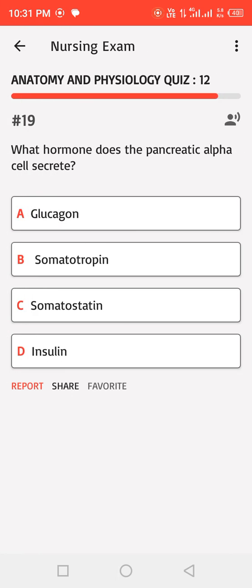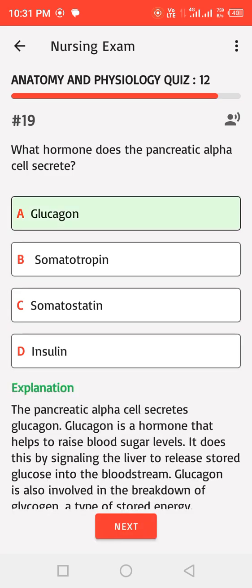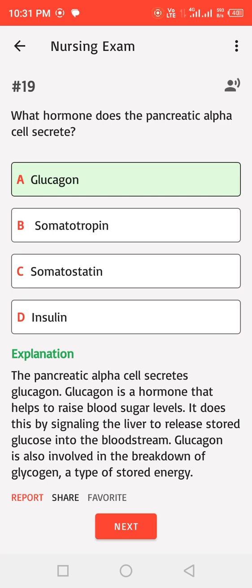What hormone does the pancreatic alpha cell secrete? A. Glucagon, B. Somatotropin, C. Somatostatin, D. Insulin. Correct answer. The pancreatic alpha cell secretes glucagon.